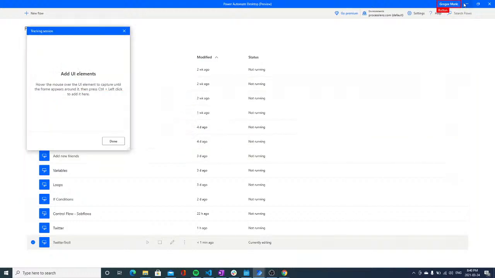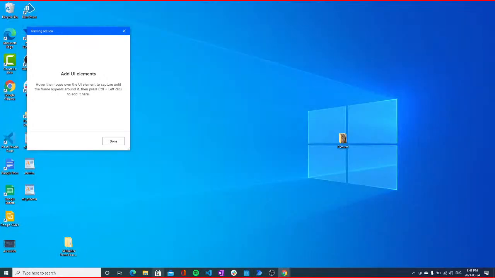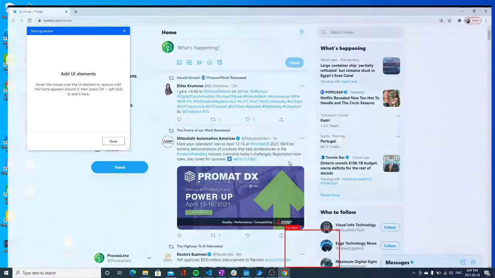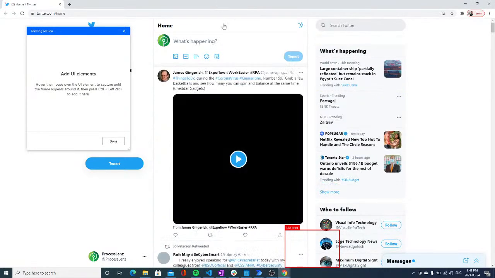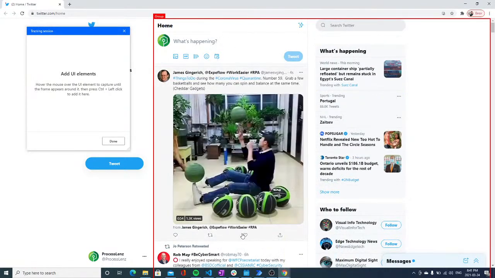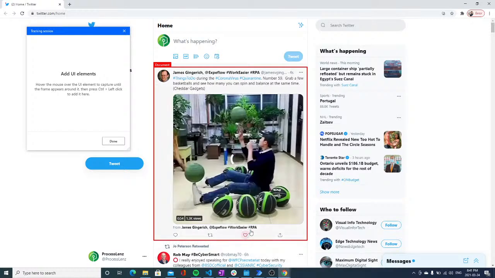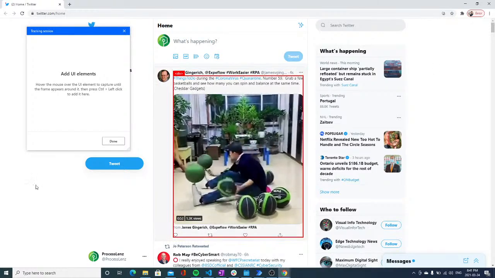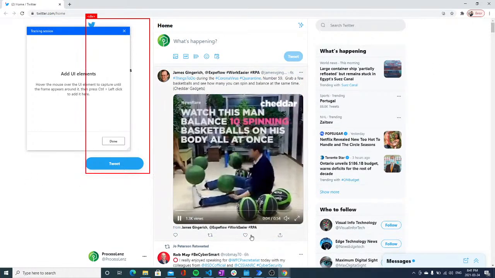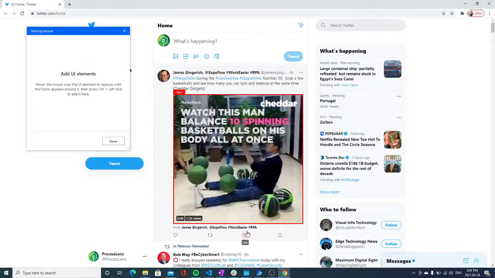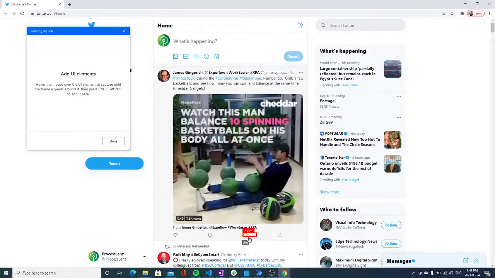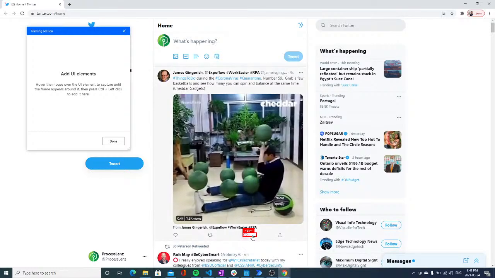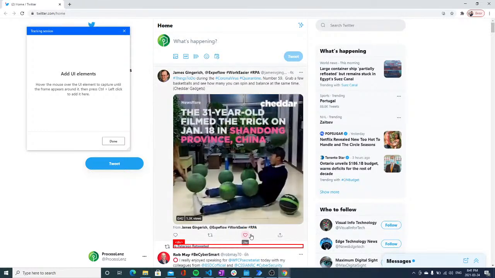Now, ladies and gentlemen, let's add an element and see what happens. Very well. So let's open our Twitter page, and let's see what we would like to add. It's being a little bit glitchy.